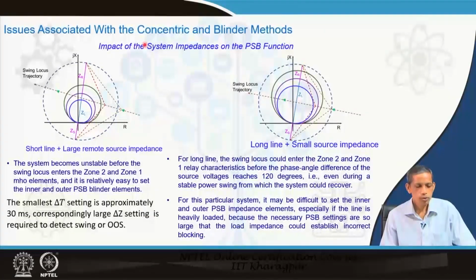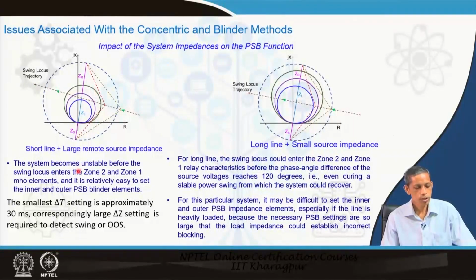Now, some of the issues also with concentric blinders, both are blinders from a similar perspective. When the corresponding trajectory traverses like this, the angle goes on increasing. Now, let us see the situation: a short line with a large remote source impedance. The line is short, so this impedance is small, and the remote source impedance is large, and this is the source impedance locally. In this situation, the trajectory traverses toward the electrical center when k equals 1, which we have studied earlier.